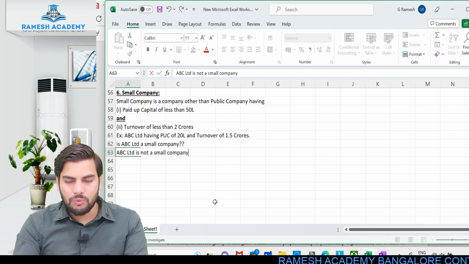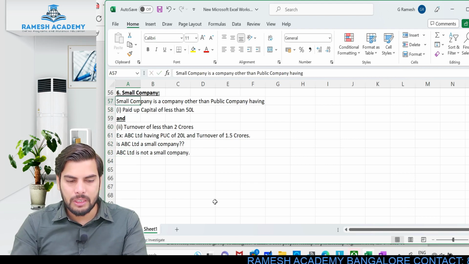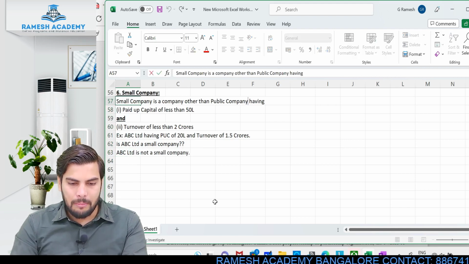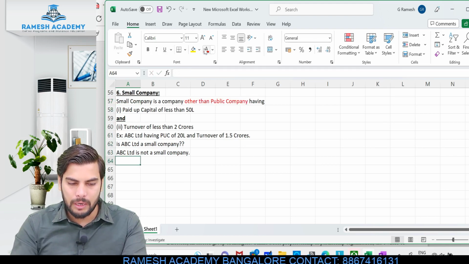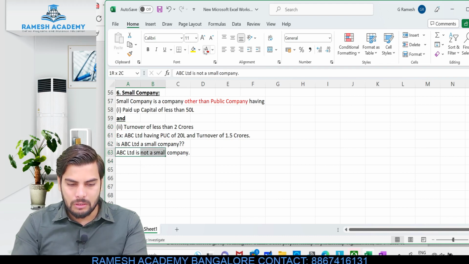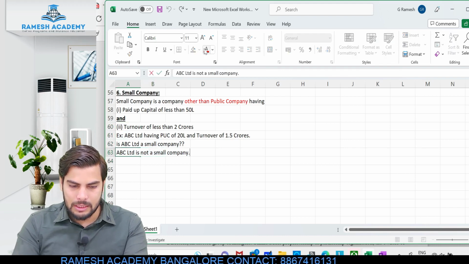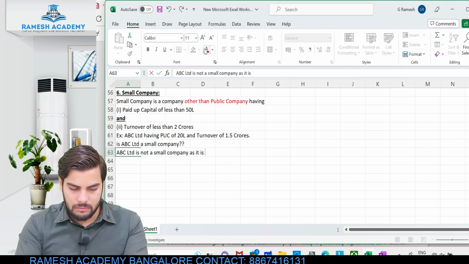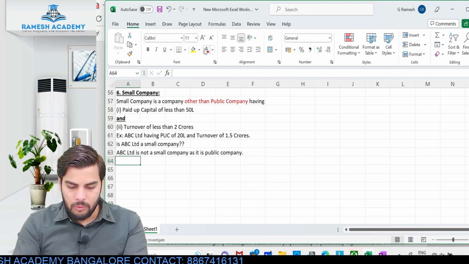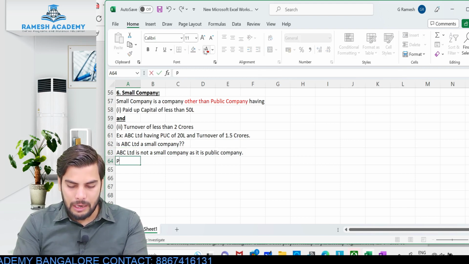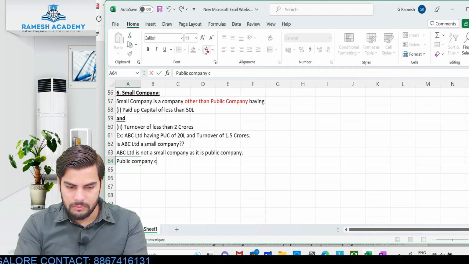See, although it is fulfilling the condition, what is the first statement which I mentioned? Small company is a company other than public company. So always remember, a public company can never be a small company. Okay, so ABC Limited is not a small company, as it is a public company. Public company can never be a small company.